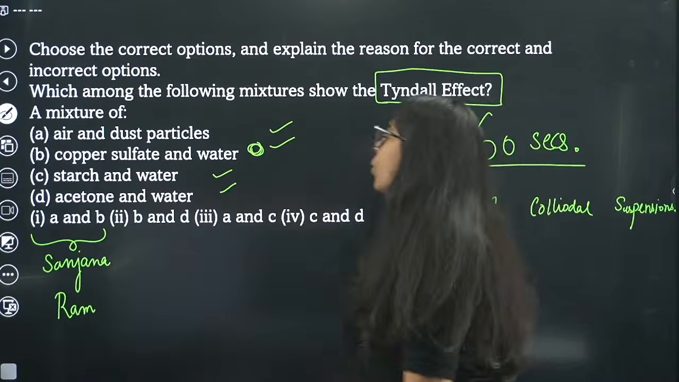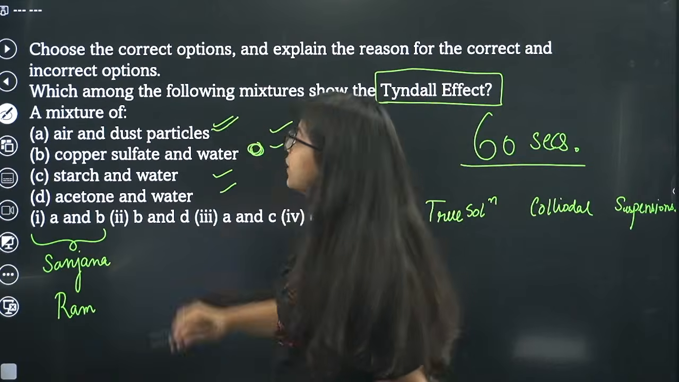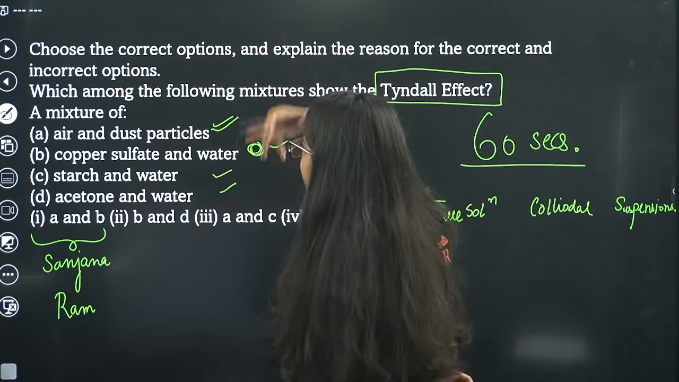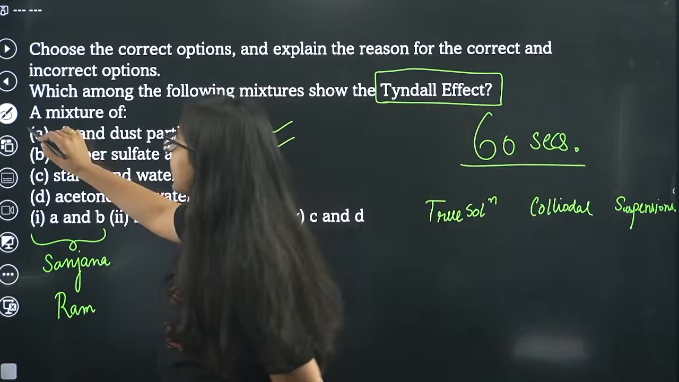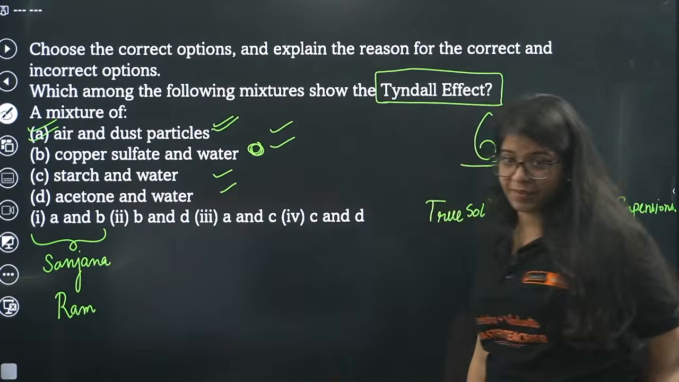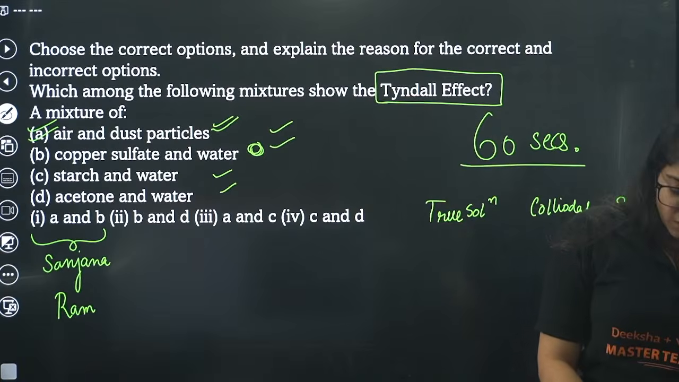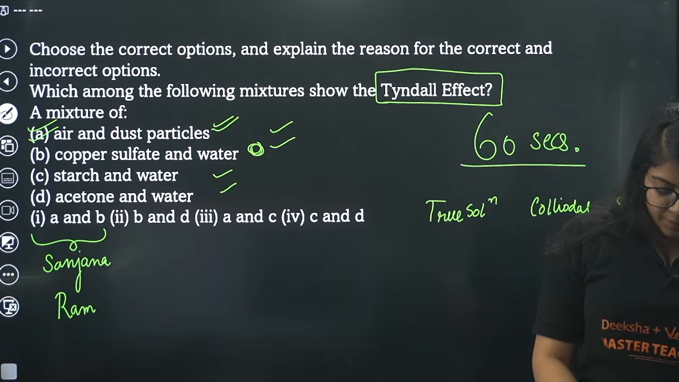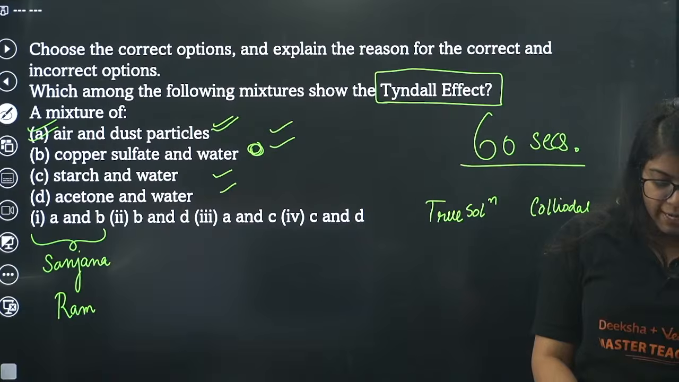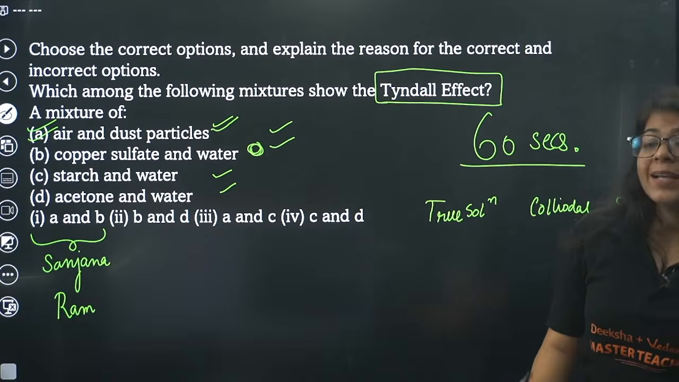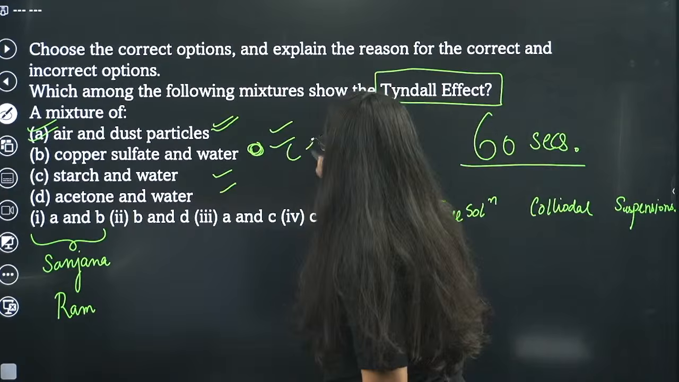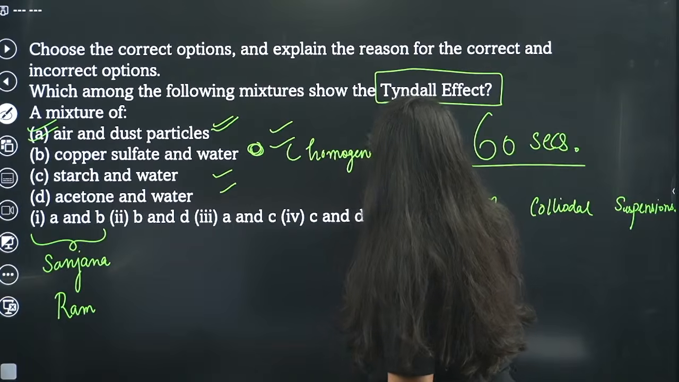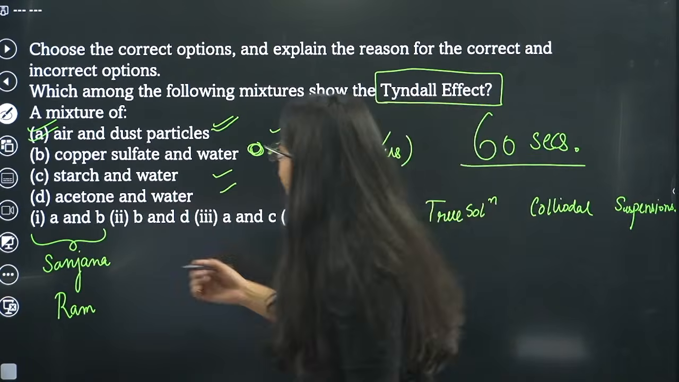Okay, great. Let me tell you. Air and dust particles, these are colloidal particles, and we know light clearly comes in our room and the path of the beam becomes visible. So A definitely gives Tyndall effect. Now, copper sulfate and water, that is not a heterogeneous solution. Copper sulfate and water is rather a true solution, okay? So it does not show. It is homogeneous. So it will not show Tyndall effect. Okay, so this is wrong.